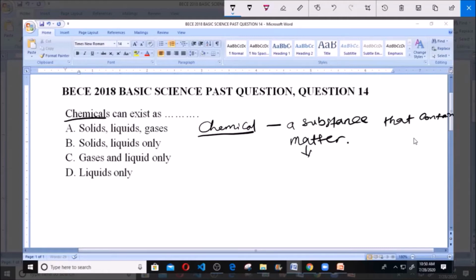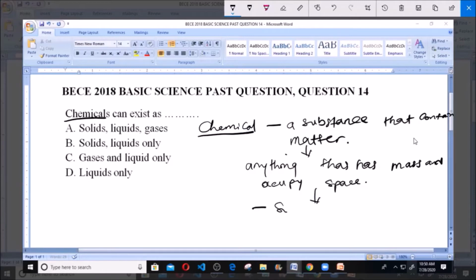Matter is anything that has mass and occupies space. And matter can exist in three forms, which are the solid, the liquid, and the gas form. Now our question says chemicals can exist as, and like we said, chemical is any substance or anything that contains matter. And since chemical contains matter, and matter can exist in three forms, which is solid, liquid, and gas, therefore